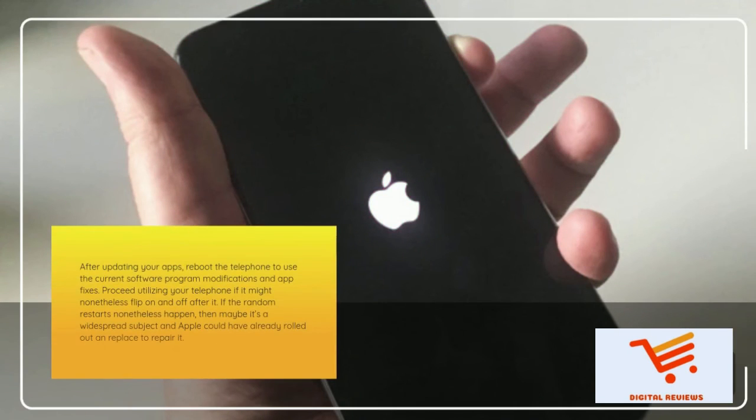After updating your apps, reboot the phone to apply the recent software changes and app fixes. Continue using your phone to see if it still turns on and off after it. If the random restarts still occur, then maybe it's a widespread issue and Apple may have already rolled out an update to fix it.